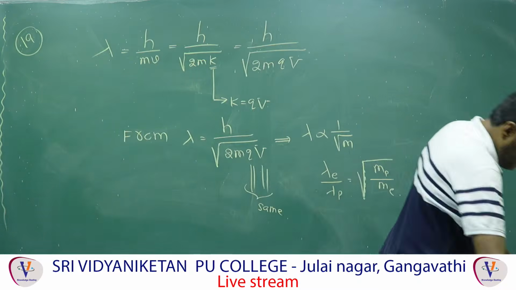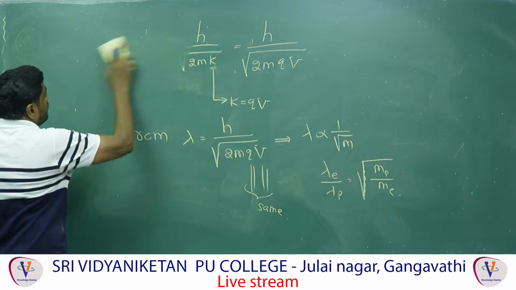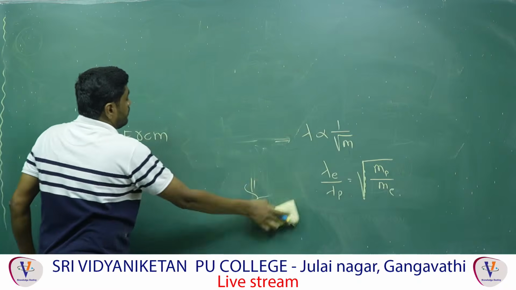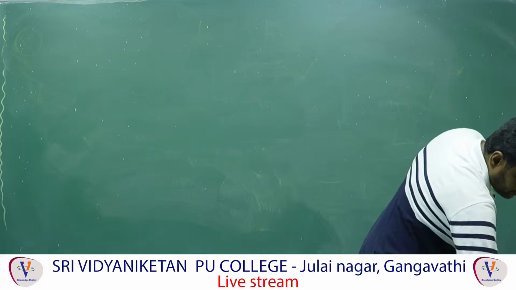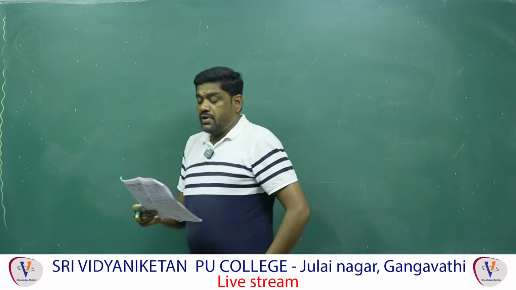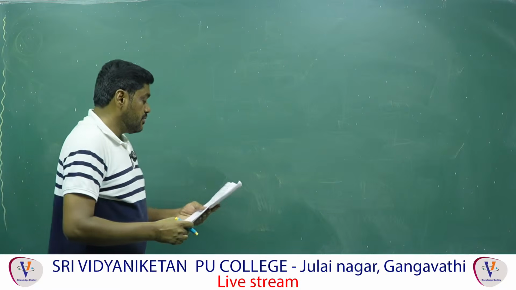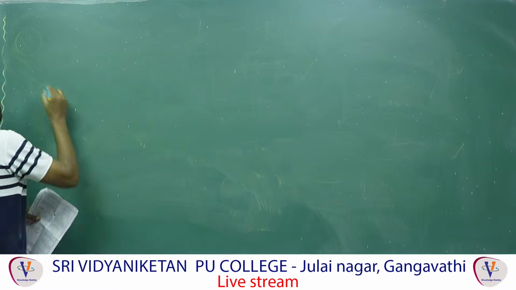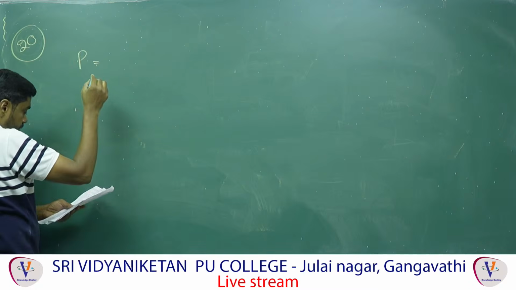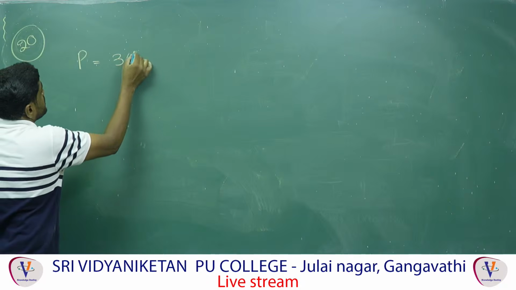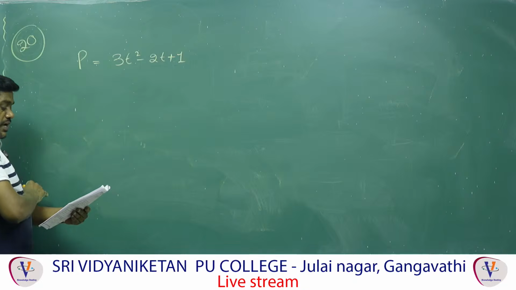Question number 20. The power applied to a particle varies with time as given by P is equal to 3t square minus 2t plus 1, where t is in seconds.